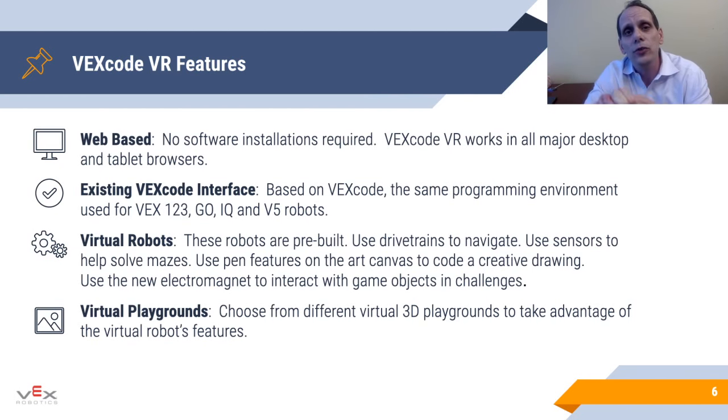Second of all, this uses the existing VEXCode interface. So once again, if you are using a VEX robot in your classroom, if your students were using VEXCode IQ blocks or VEXCode V5 blocks, this is going to be a real smooth transition for them into VEXCode VR, and they can continue to learn those same commands and continue to learn the program sensors through VEXCode VR. Once again, this is using a virtual robot. It's a pre-configured robot. That way you don't have to worry about things like a robot configuration, but it is going to give you the opportunity to learn about different sensors and things of that nature, and I'll show that to you here in a second.